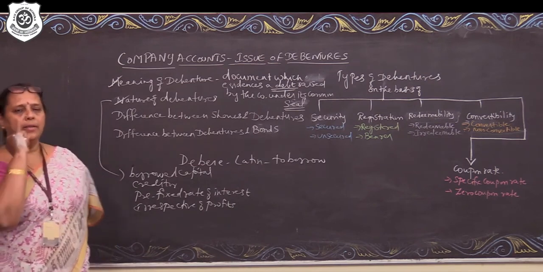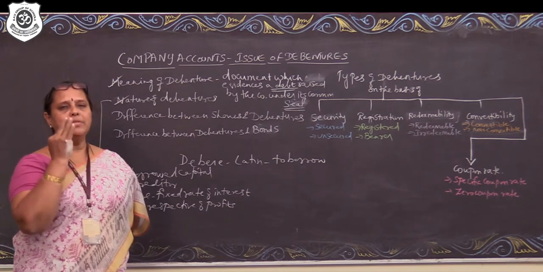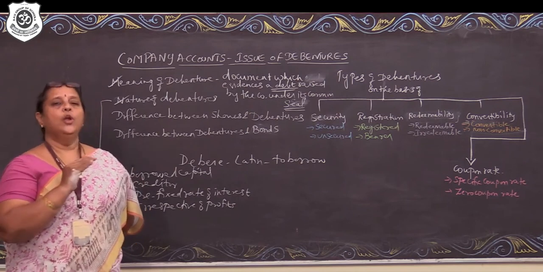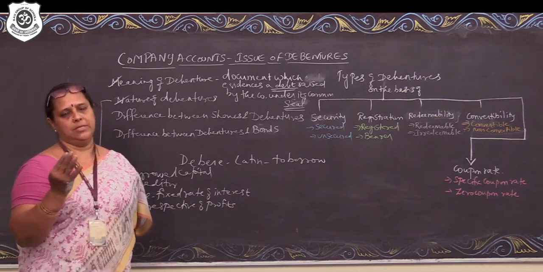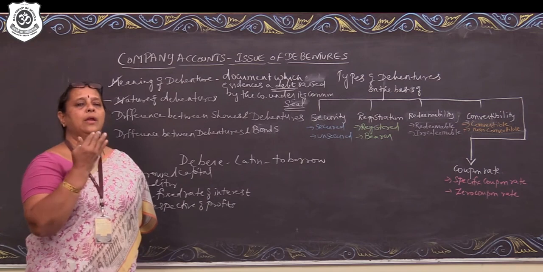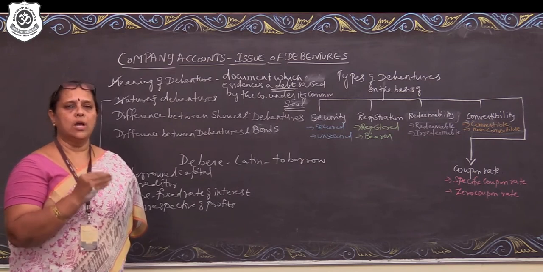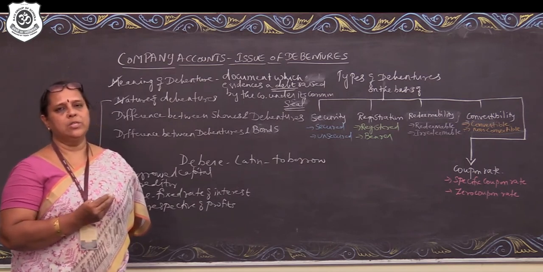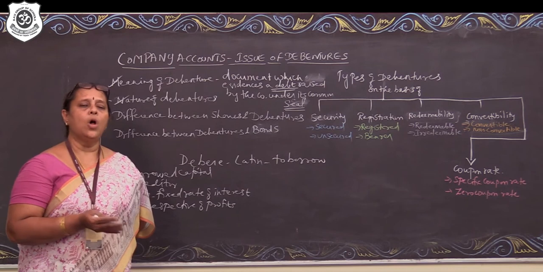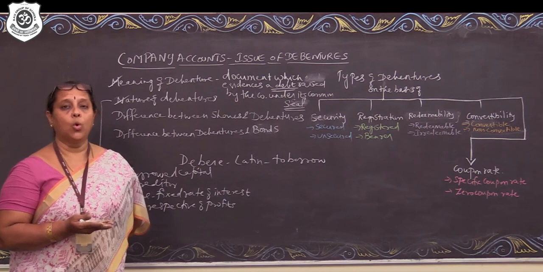So, debentures are the debt acknowledged by the company. Number 2, debentures are the borrowed funds. Debenture holder is the creditor of the company. Debentures carry a prefixed rate of interest to be paid irrespective of the profits of the business. Similarly, repayment of principal amount also should be done as and when the debenture falls due for maturity. There is no chance that the company can delay the payment because it is a part of borrowed funds. If there is a default on the part of the company to pay either the principal amount or the interest, the debenture holder has every right to approach the court for the winding up of the company also.